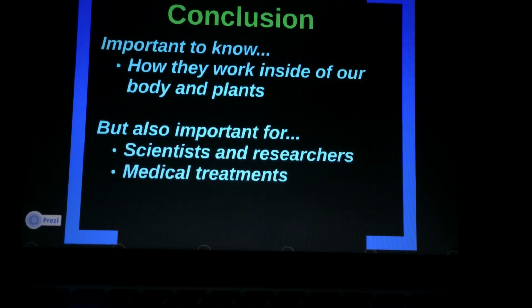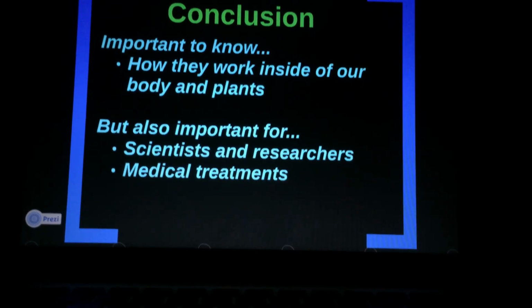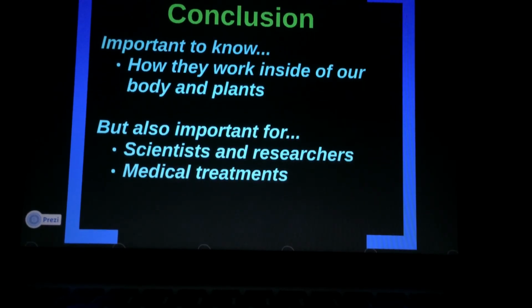In conclusion, this knowledge of plant and animal stem cell differentiation is important not only to know how they work inside our body and in plants, but also so that scientists and researchers could continue their advancements in medical treatments that save lives.